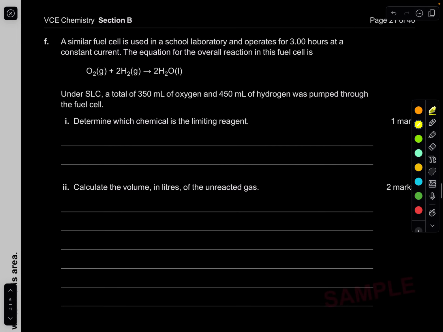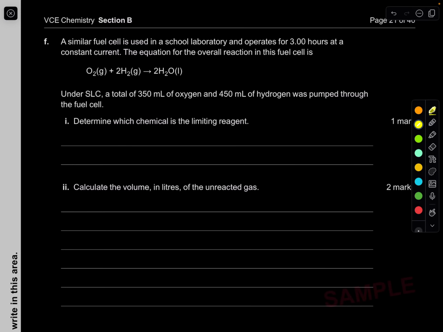Question F. A similar fuel cell is used in a school laboratory and operates for 3 hours at a constant current. The equation for the overall reaction in this fuel cell is this. Under SLC, a total of 300 milliliters of oxygen and 400 milliliters of hydrogen was pumped through the cell. Determine which chemical is the limiting reagent.